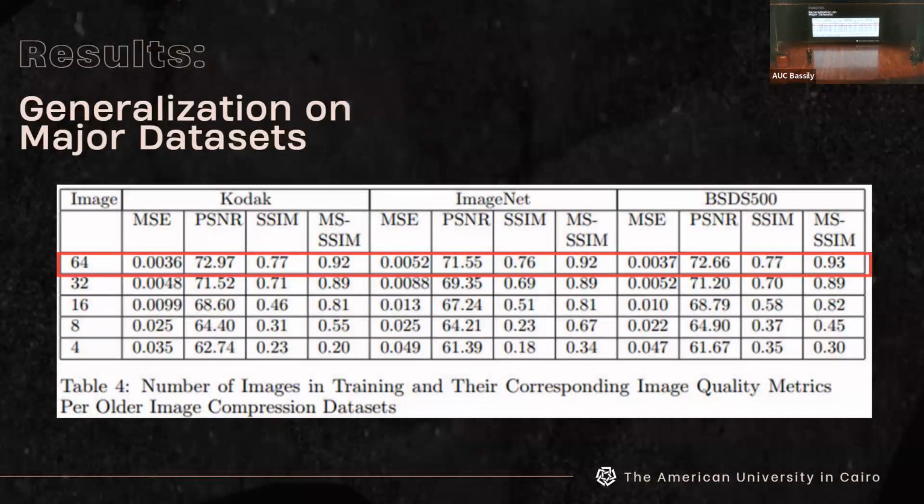And after performing the same exact line of experimentation on these datasets, we have found that the peak signal to noise ratio, SSIM, and multi-structural similarity index are very similar to the ones that we obtained on our first dataset. Not only that, statistically, the differences are insignificant. And by performing hypothesis testing between these numbers and the numbers on the original dataset, we prove that our approach generalizes on these popular datasets as well as the original dataset that we used.